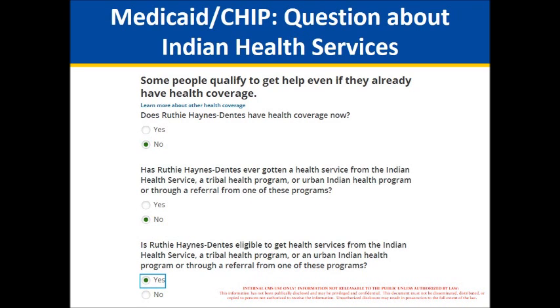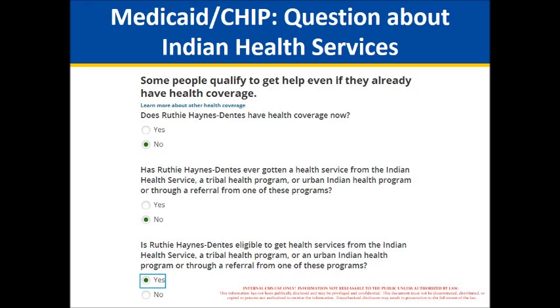So this screen is, again, kind of switching gears. We were just on the path of someone looking like they're eligible for tax credits or cost-sharing reductions. Now you're looking at a screen that they would see if they were potentially eligible for Medicaid and CHIP based on their income. And on this screen, you can see that the person sees a couple additional questions that ask whether or not they've ever gotten a health service from the Indian Health Service, a tribal health program, or urban health program, or through a referral from one of these programs.